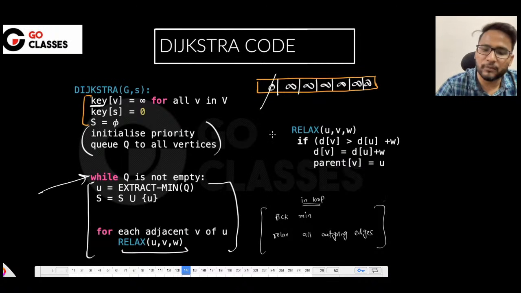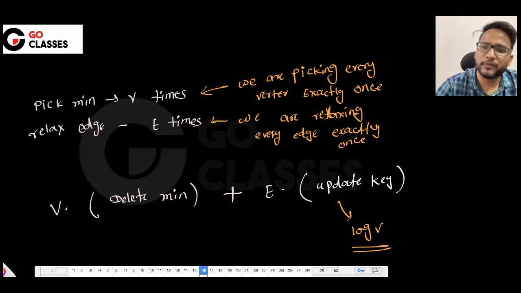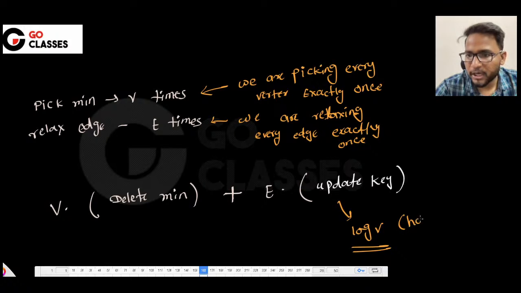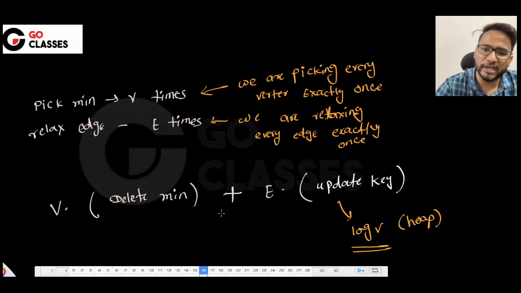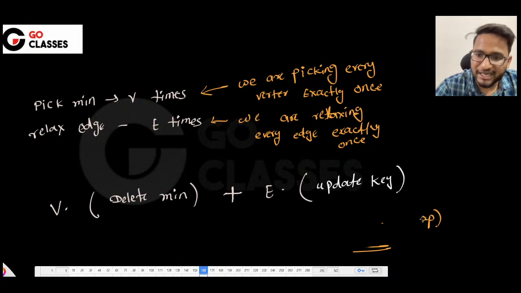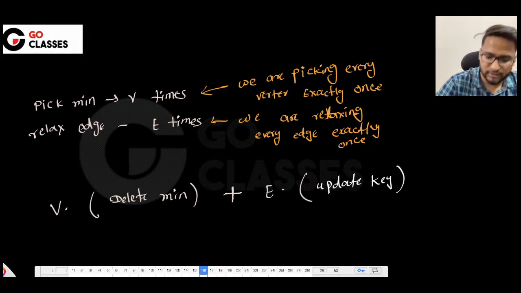So the number of elements is V only. That's why it is log V in the case of a heap. It is just order of 1 in the case of a sorted array or unsorted array, right? But anyway, this is the general formula that we have: you delete every vertex exactly once, and you relax every edge exactly once, right? I hope everyone understood this.